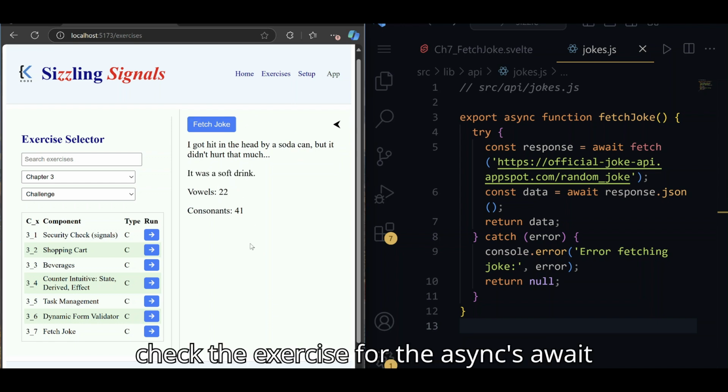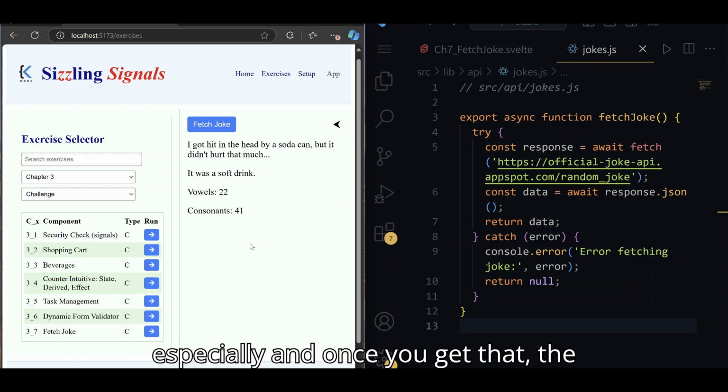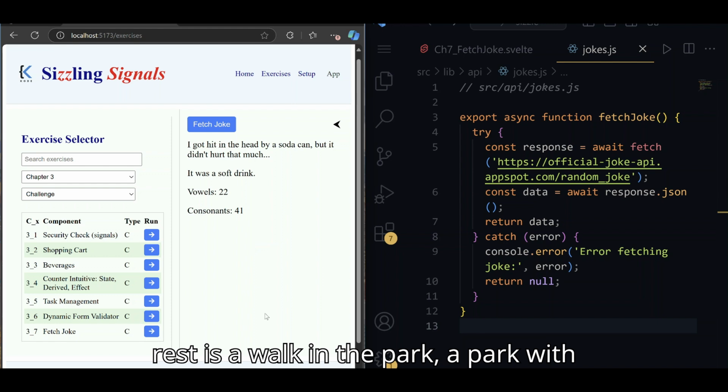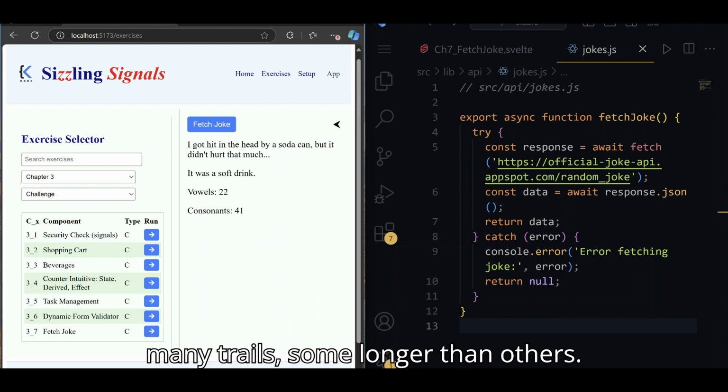So, check the exercise for the async await especially, and once you get that, the rest is a walk in the park, a park with many trails, some longer than others.